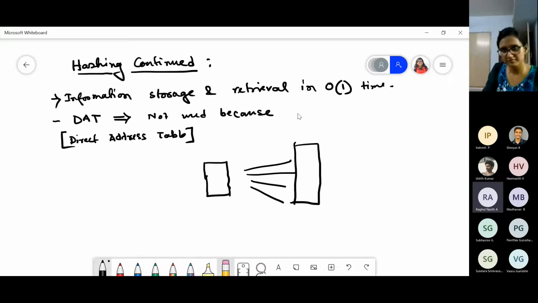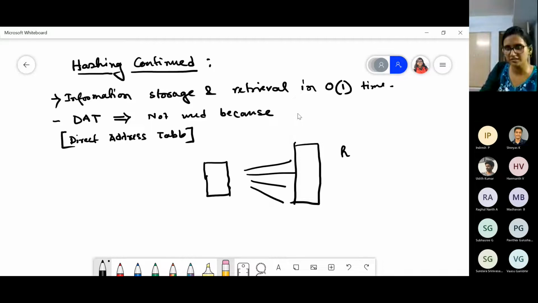High memory usage. Like the memory usage would be high. If the maximum value of the key is big, then you have to store, and there will be a lot of empty spaces as well if the keys are scattered. Yeah, memory usage is high. You are correct, Raghu.